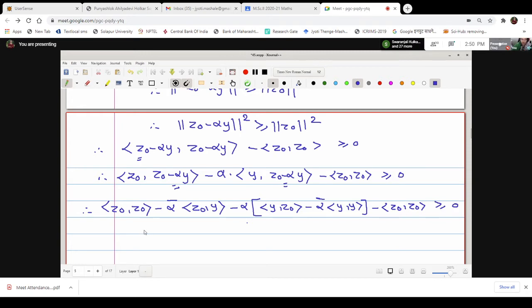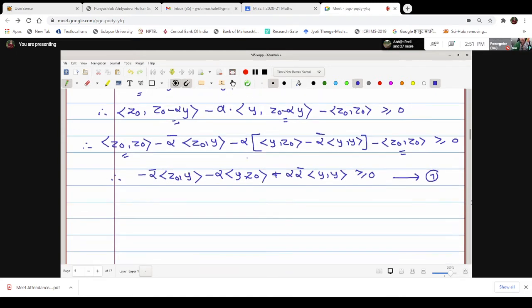Okay, now you can observe very easily the first term and last term cancel one another. Therefore we remain with minus alpha bar inner product z0 with y. We will multiply by minus alpha. This is minus alpha inner product y with z0, minus minus plus. This is plus alpha alpha bar inner product y with y, which is greater or equal to 0. Let me call it statement number 1.